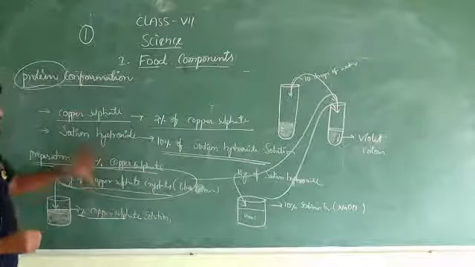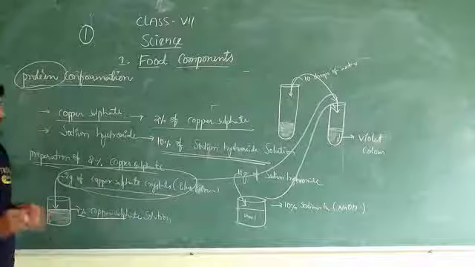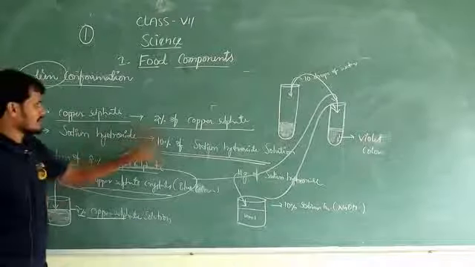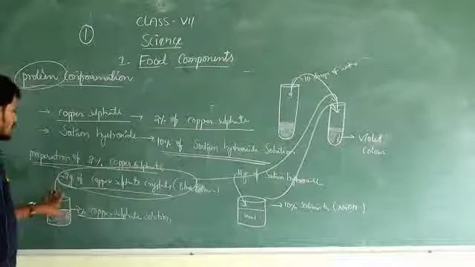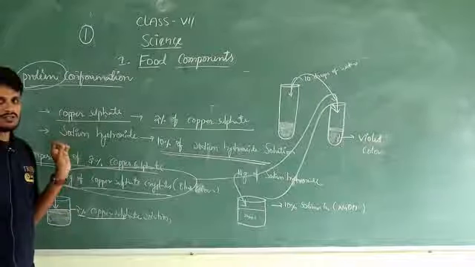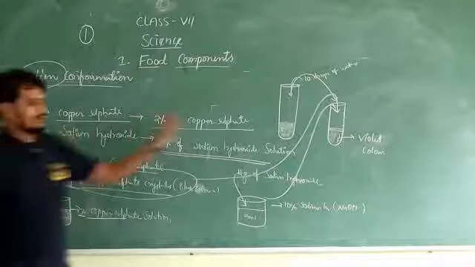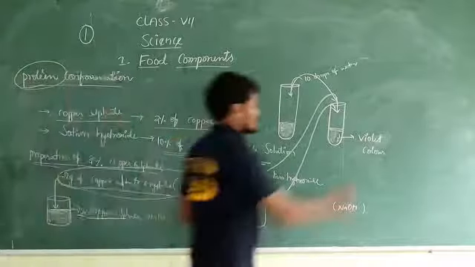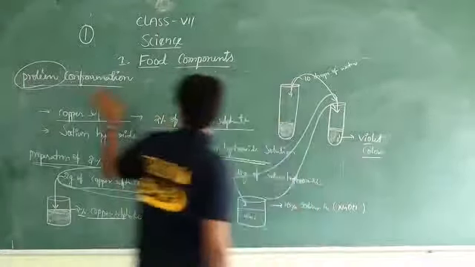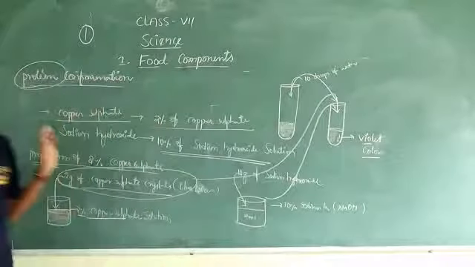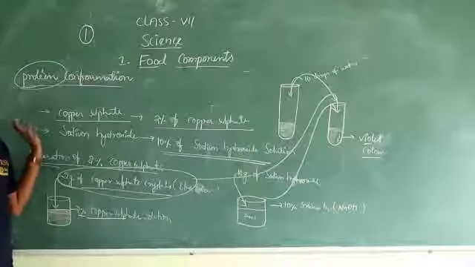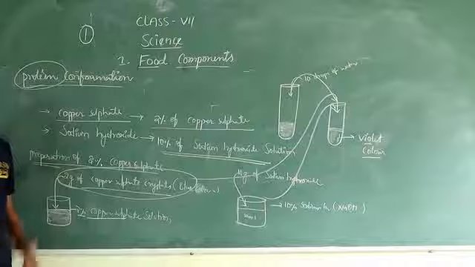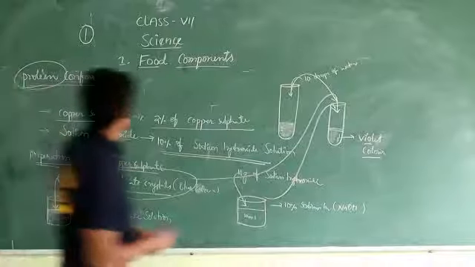And the last one is for protein confirmation. We have prepared 2% copper sulfate solution and 10% sodium hydroxide solution. Both are added to the food item. The food item color turns into violet color. That refers to protein presence in the given food item.